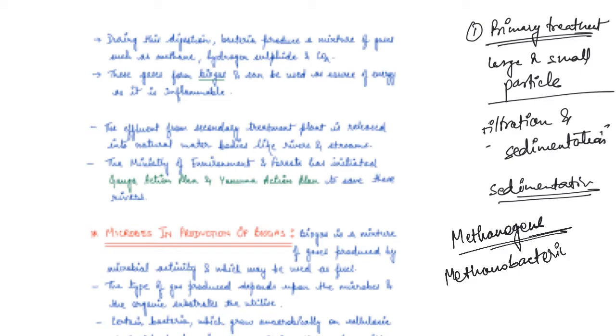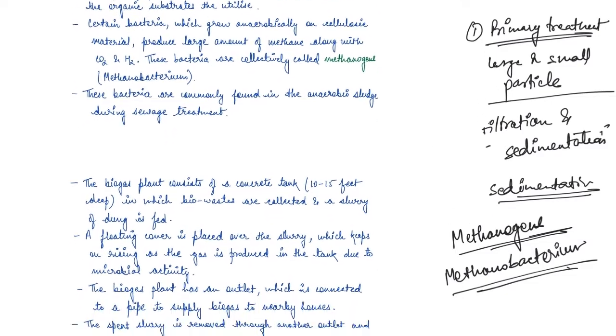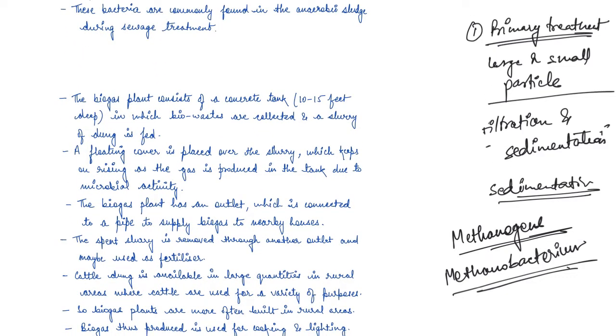They are also known as methanobacterium. These bacteria are commonly found in the anaerobic sludge during sewage treatment. And we said they start producing gases, and we can use that gas as fuel as well.